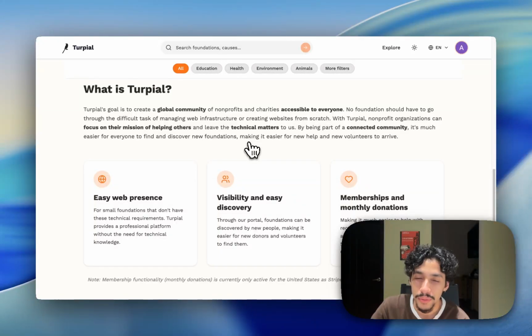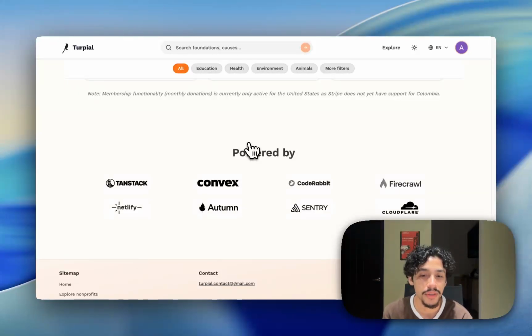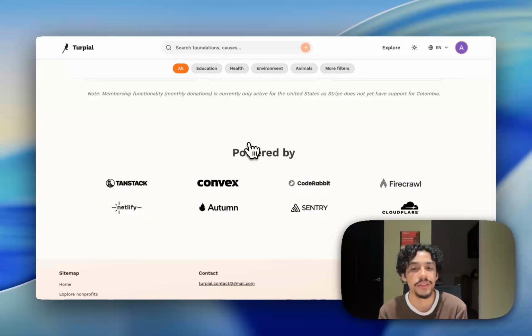Here we have more information about Turpial. I really invite you to read a little bit more about my purpose and my goal with this. And lastly, here is everything that I used to implement Turpial. It was a very good experience. It is a very good stack to implement a robust application. And this was, for me, the perfect excuse to implement this idea that I wanted to implement for so long.